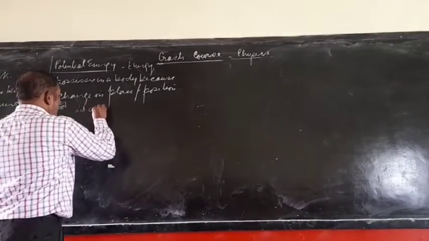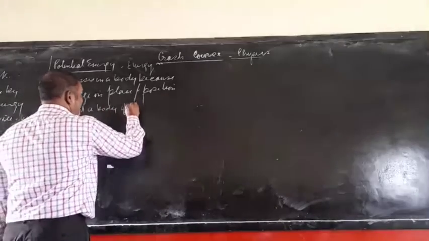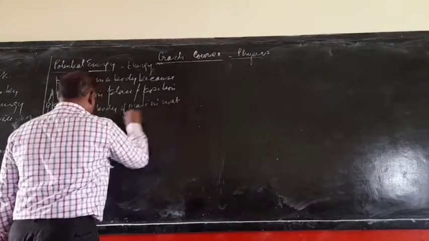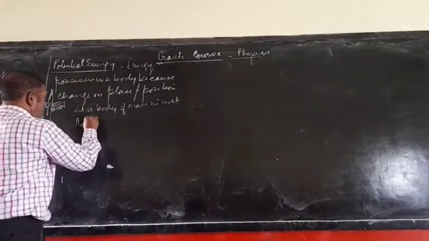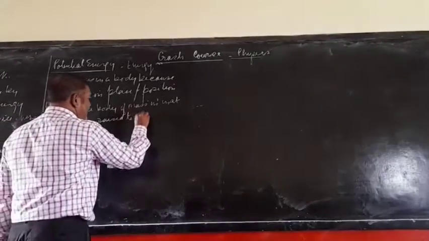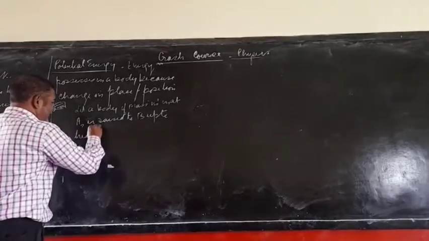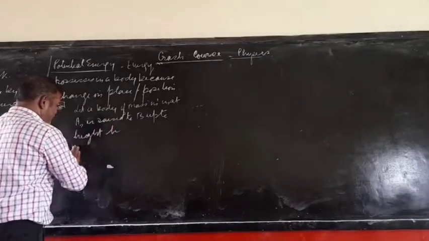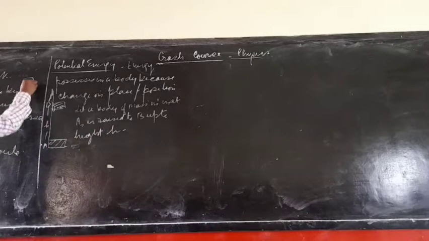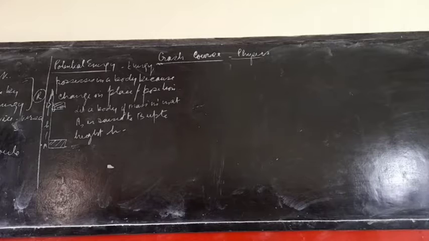Now you have to write this statement. Let a body of mass m at A be raised to B up to height h. Okay. Here I will write this one as r. इसको मैं r से notation दे रहा हूँ. R मतलब क्या हो गया?